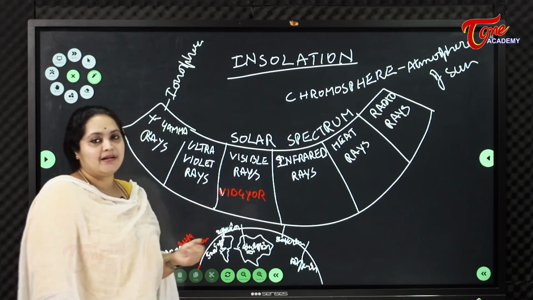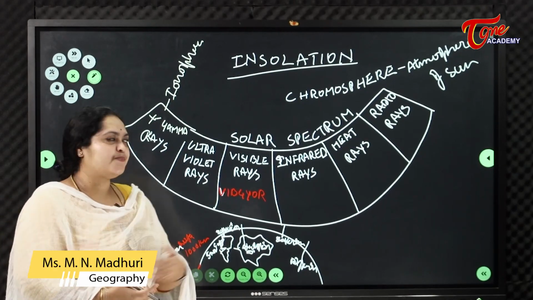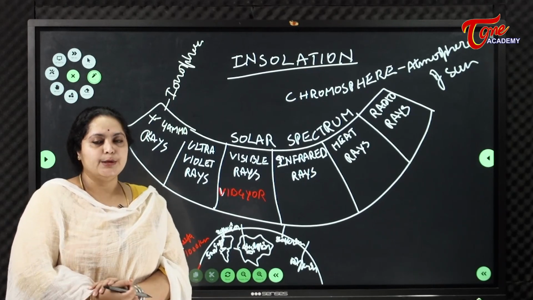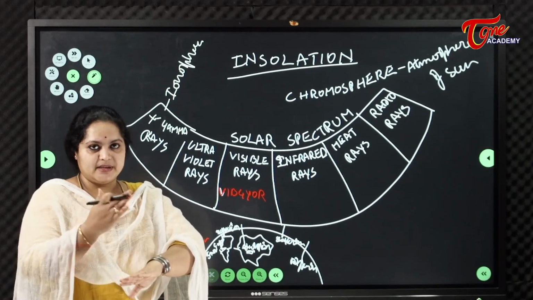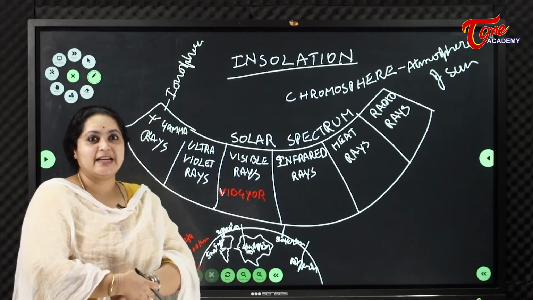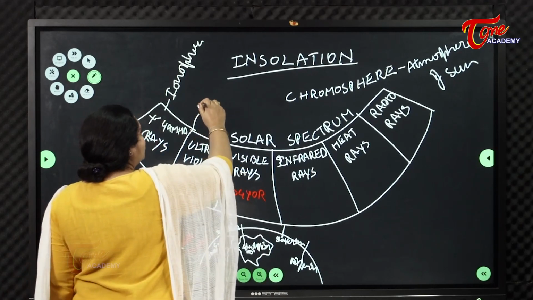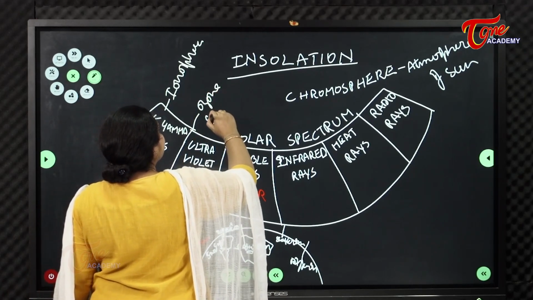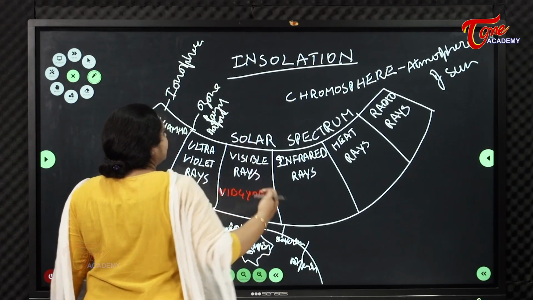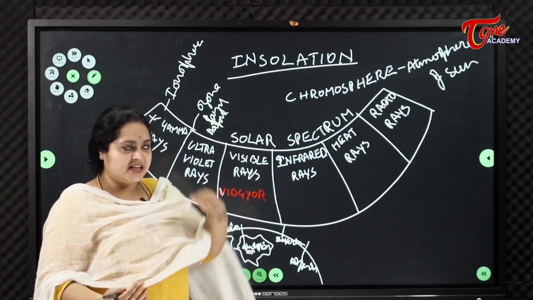And next come the ultraviolet rays. We know ultraviolet as very dangerous rays. If we are exposed to ultraviolet rays directly, we may get some kind of skin diseases, skin cancers and all. So there is the ozone layer, which is in the stratosphere, nearly from 30 to 50 kilometers from our surface.